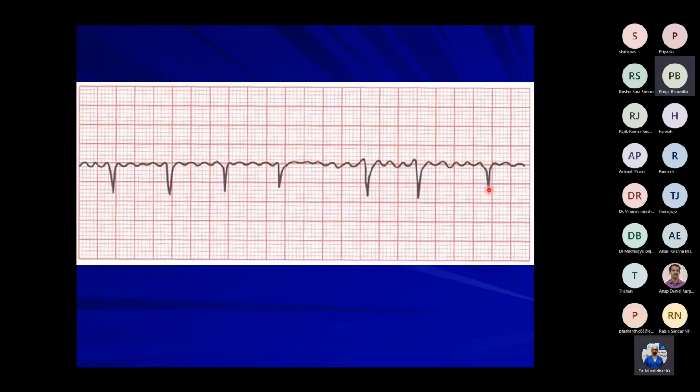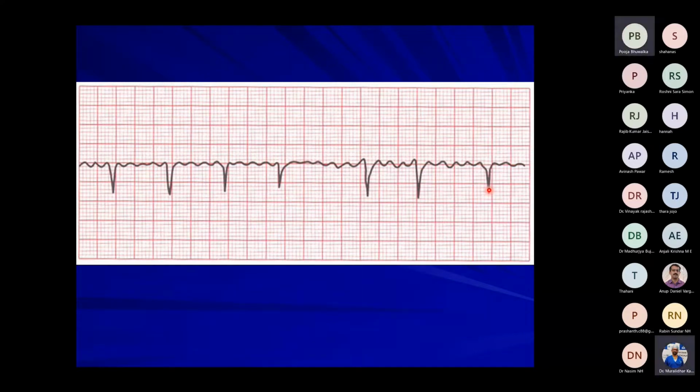There are no clear-cut P waves, sir. Multiple fibrillatory waves are there in place of P waves. So what is the diagnosis? Atrial fibrillation, sir. This is a clear-cut case of atrial fibrillation. What are the causes?